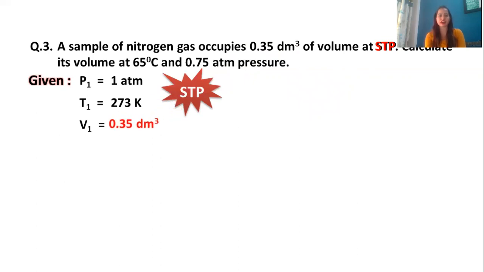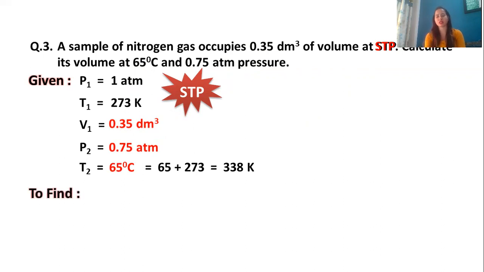In the second case, they have mentioned calculate its volume at 65 degrees Celsius and 0.75 atm pressure. So you have P2, 0.75 atm. We have T2, that is 65 degrees Celsius. We will convert it by adding 273, and we get 338. What do we need to find? We need to find the new volume, that is V2.